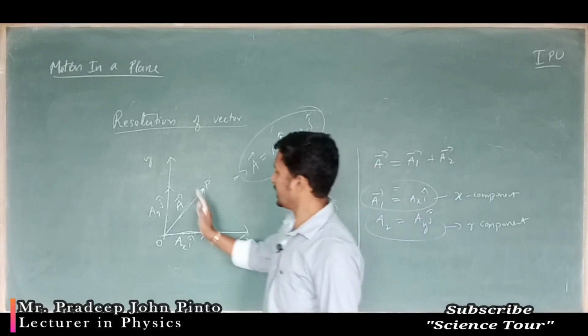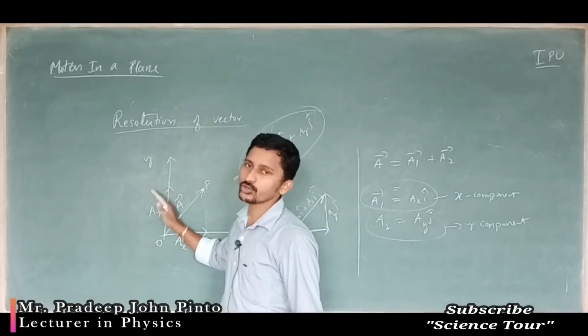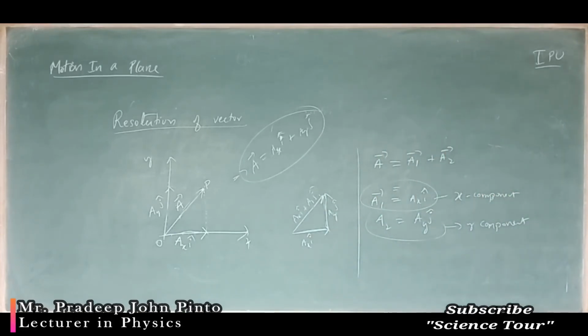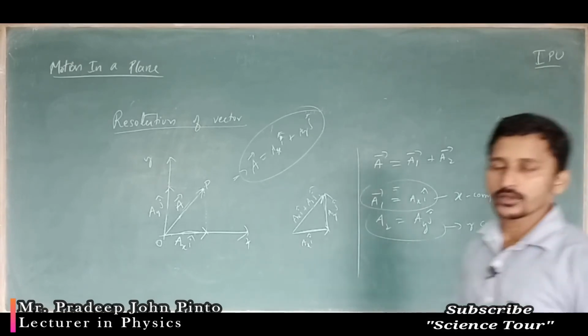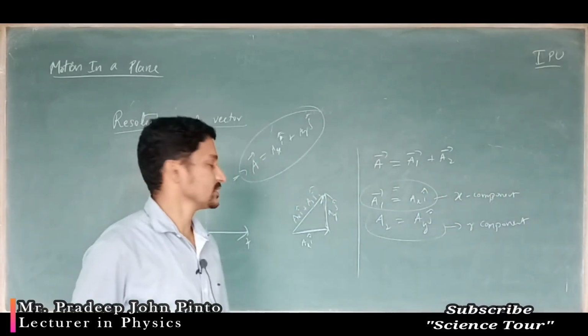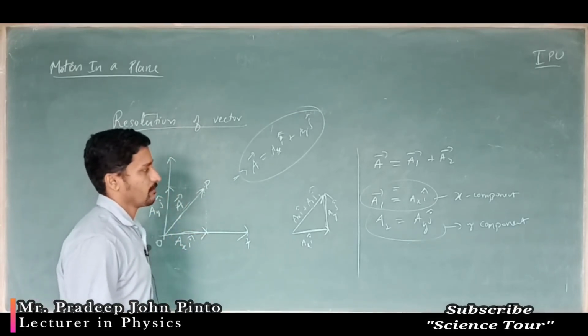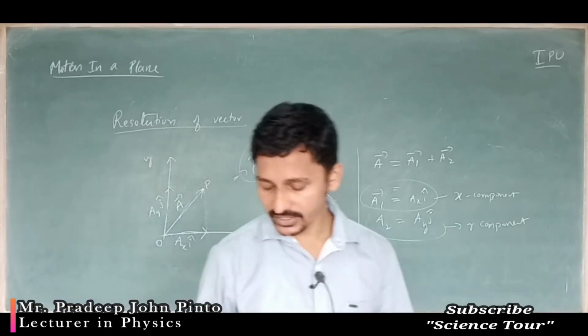What I have done is resolve the A vector into two components. This is the resolution of a vector, meaning a vector can be divided into two components along its X component and Y component. So any vector we can write down like that.